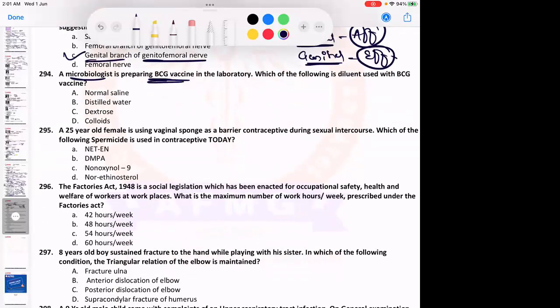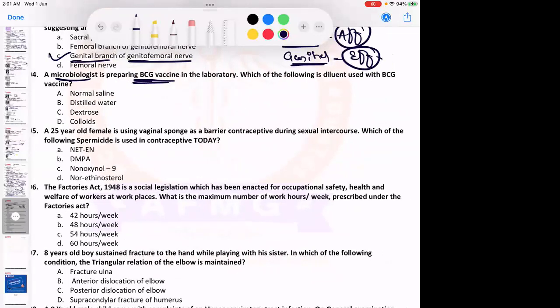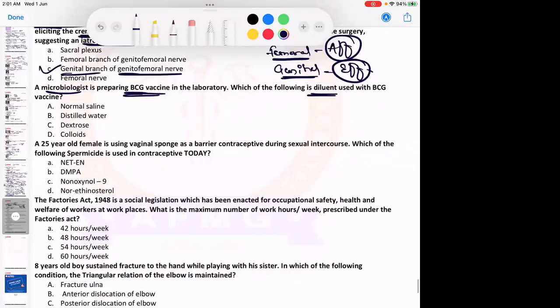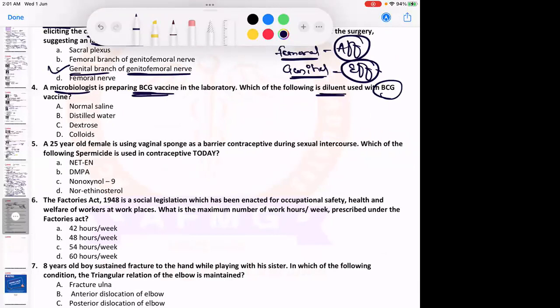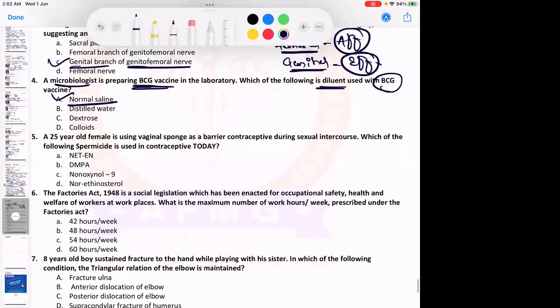A microbiologist is preparing BCG vaccine in the laboratory. Which of the following is the diluent used with BCG vaccine? We have discussed this. These are reconstituted or lyophilized vaccines which need diluent. Very good, it is normal saline. Now please don't make a mistake. Again a mistake? For BCG it is normal saline. Distilled water or sterile water is used for measles vaccine. For Japanese encephalitis it is phosphate buffer saline. And for yellow fever it is cold saline. Remember these four at least.